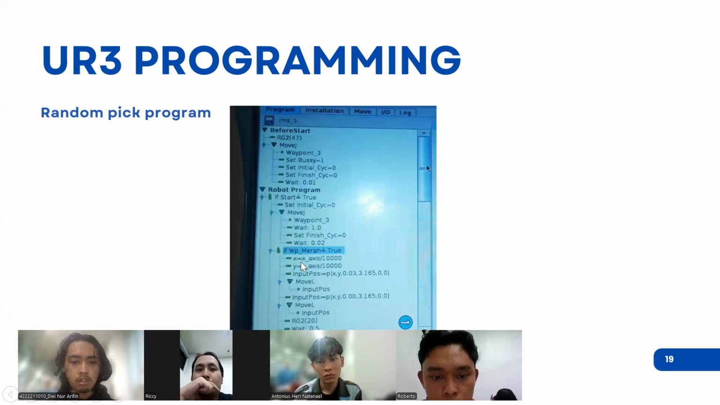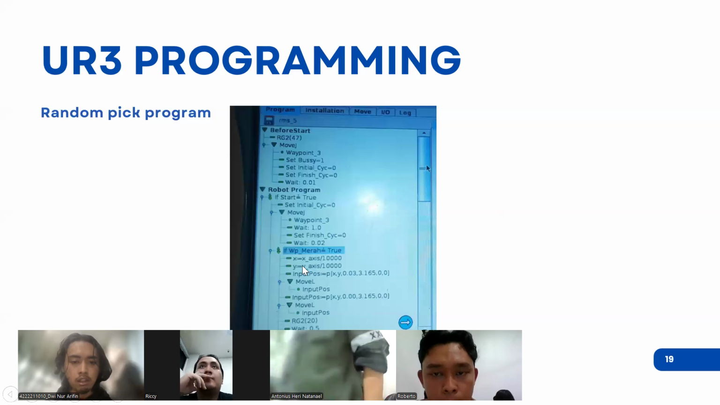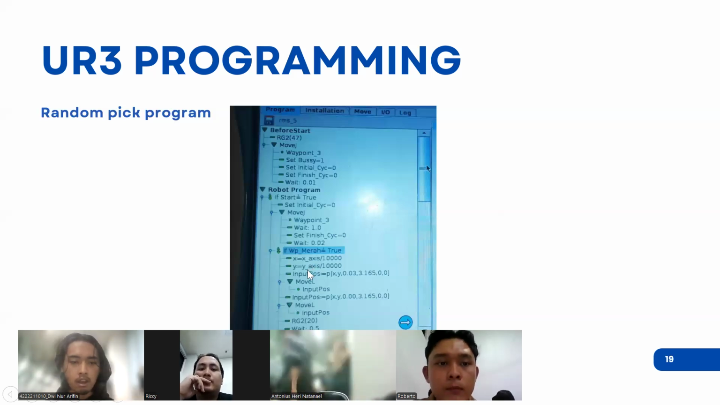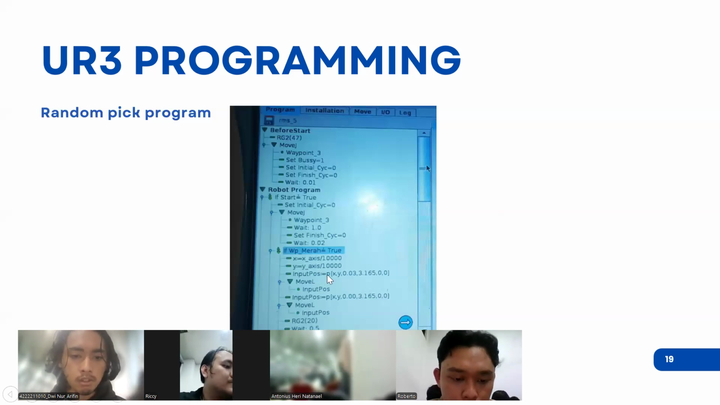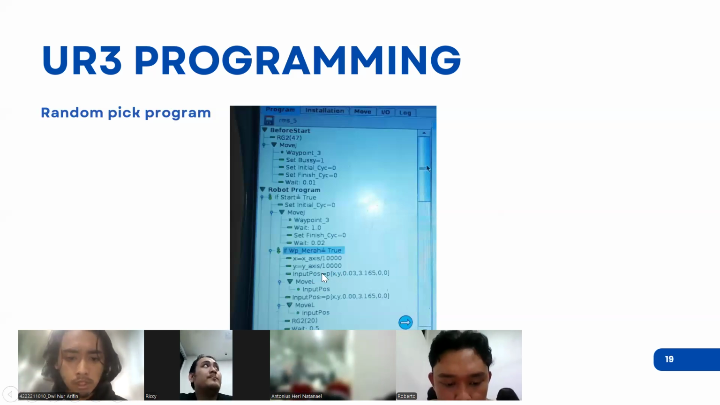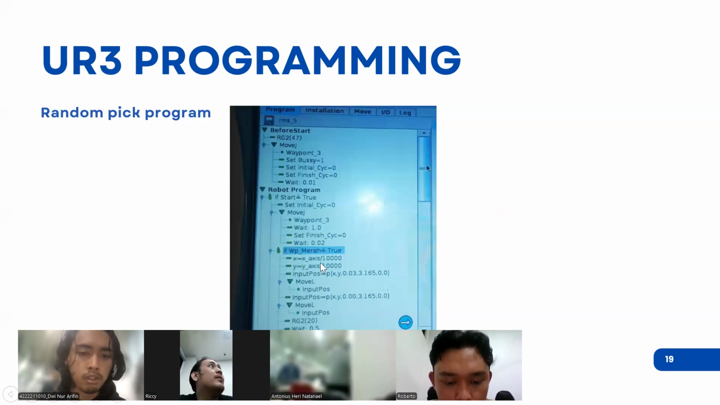There are two different axes, X and Y. From these axes, I assign them to variables, and these variables are used to make a new Cartesian pose of the robot. With this program, we can make the robot pick the workpiece correctly according to the position of the coordinate sent by the camera.